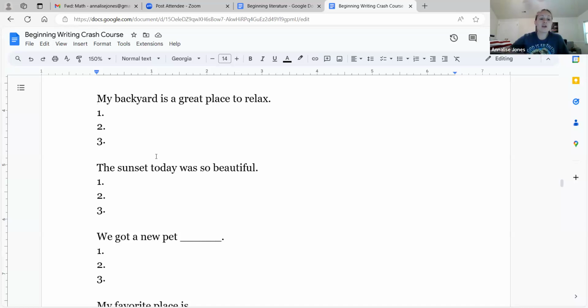Another way I forgot to say, another way to use descriptive language is just to describe it using your 5 senses. So what do you hear in your backyard? It's so relaxing when I can just lay there and hear the birds chirping. What do you see in your backyard? I'm surrounded by a dense wall of trees. I'm surrounded by butterflies and caterpillars, right?